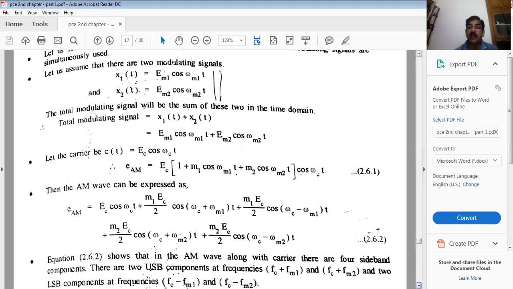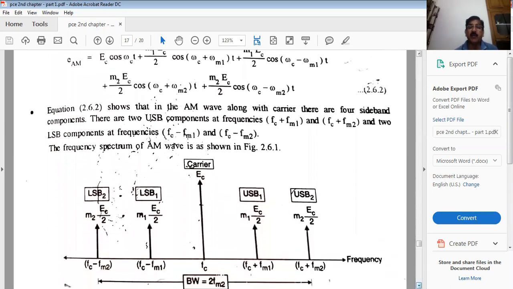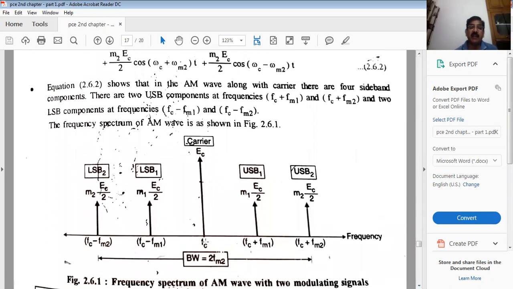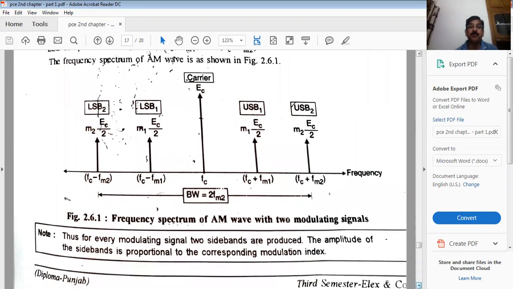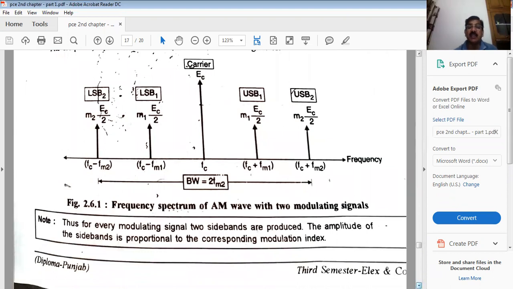Fine. So look at the frequency spectrum of this. See, only one carrier having this frequency and this amplitude. Look at two upper sideband for first and second, two lower sideband for first and second, and look at their frequency components. So what will be the bandwidth? Come extremely upper minus extremely lower. So this way we can calculate the bandwidth used by this particular signal, right? This is just for your information that if you are having only one modulating signal and if you are having more than one modulating signal, then how the frequency domain will be looking like.